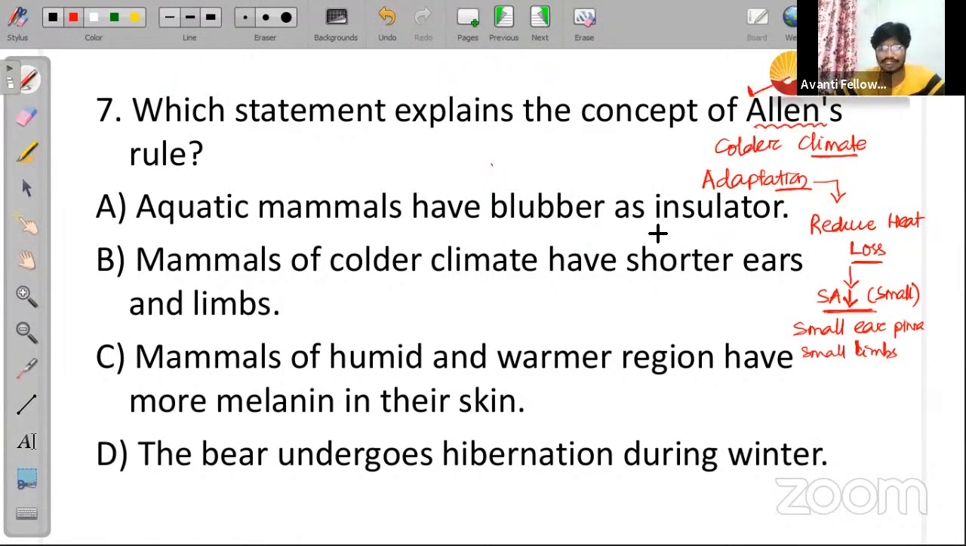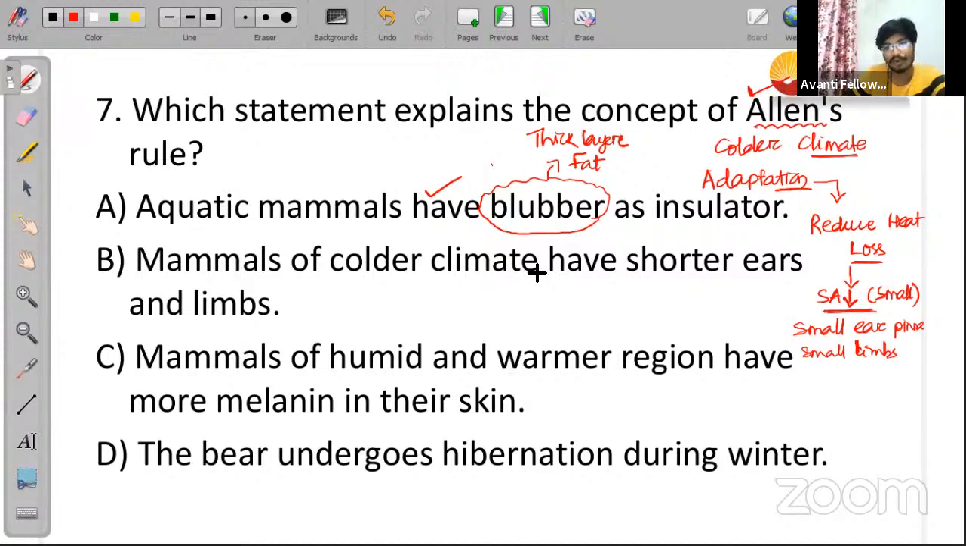Now let us look into the question. Let us look into the options. Aquatic mammals have blubber as insulator. That is correct, this statement is correct. What is blubber? Blubber is nothing but a thick layer of fat present just below the skin. It works as an insulator, and it is present in aquatic mammals also, but this is not according to Allen's rule.